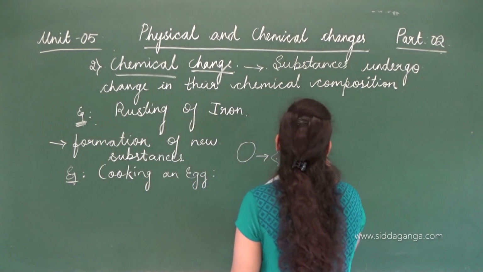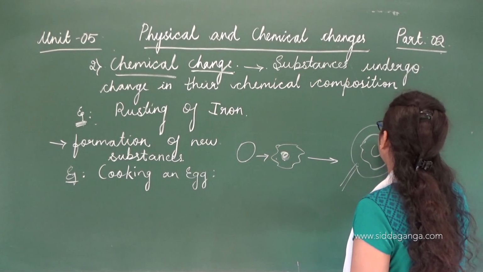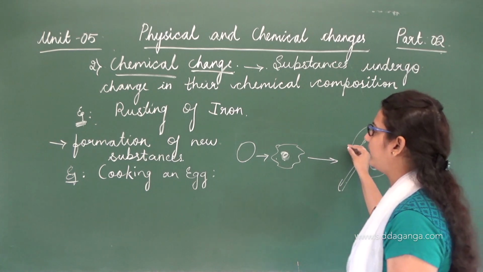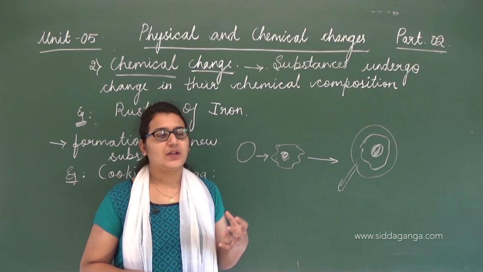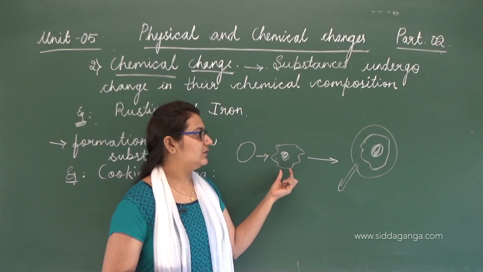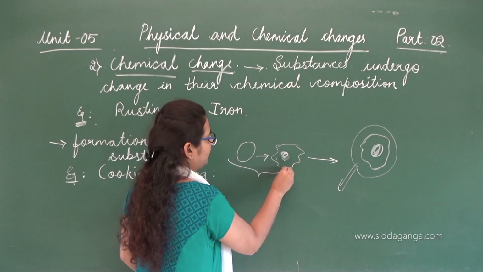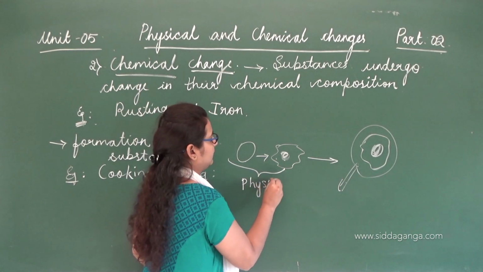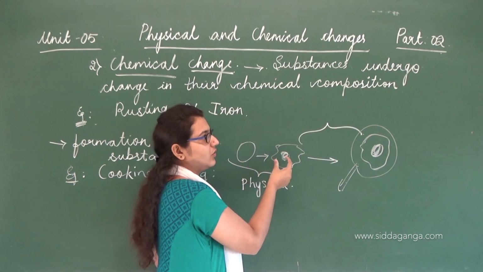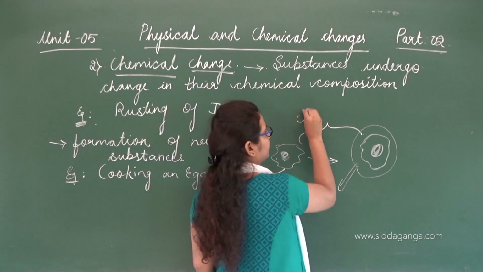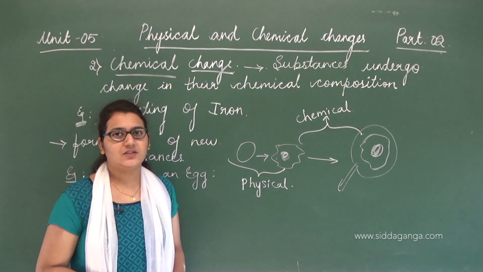This is the breaking of the egg, and when this is put into a pan to make an omelette, that is the chemical change. And here there is a change in the physical form also. So the breaking of the egg is a physical change, whereas making an omelette from an egg is a chemical change. Clear? Understood what I'm trying to say here?